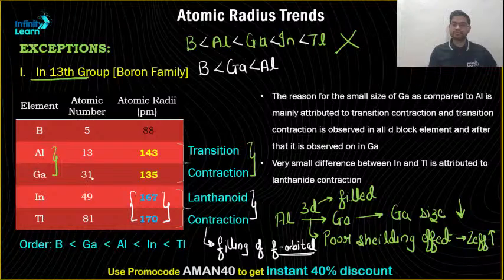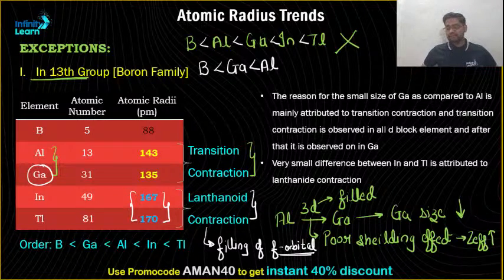Clear? And one more important thing, please make a note of it. Gallium is the only element in the entire periodic table, apart from the d block, which experiences d-d contraction or transition contraction. All d-block elements show transition contraction, but apart from the d block, the only element which experiences it is gallium.